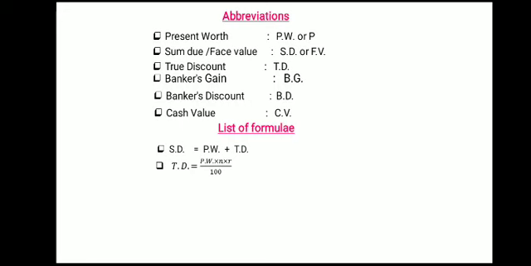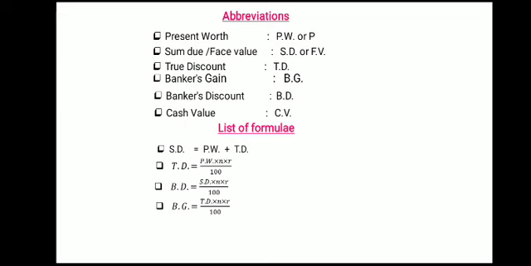Then the next formula is banker's discount. Banker's discount is calculated on sum due. So S.D. into N into R upon 100, or face value, you can say it as face value or sum due. Then next is banker's gain. Now see, banker's gain, you will have two formulas. One is, what is banker's gain? The banker's gain is interest on the true discount.